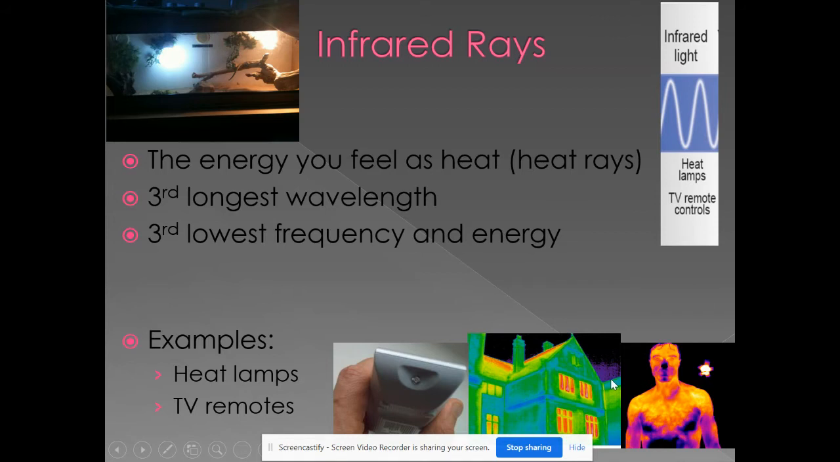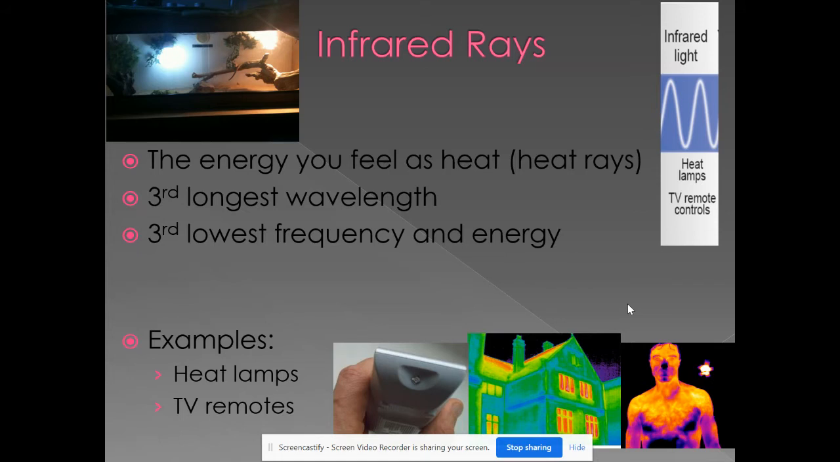Special night vision goggles are used by the FBI, SWAT, and police. They use thermographs, which is a picture of heat, to see if there's anybody in houses or to see how many people are in there if they're going on a raid. So we can see those using a special camera, but we cannot see heat waves with our naked eye.